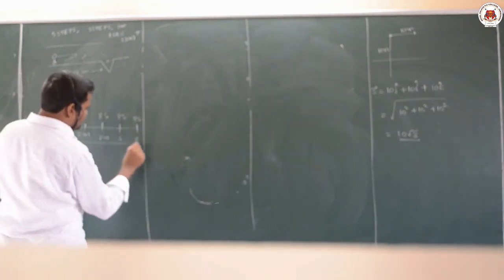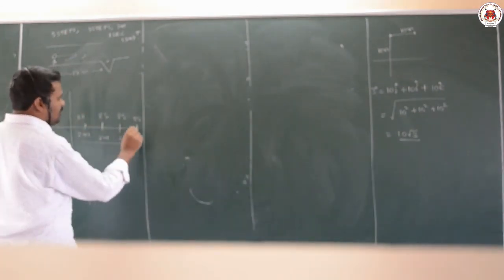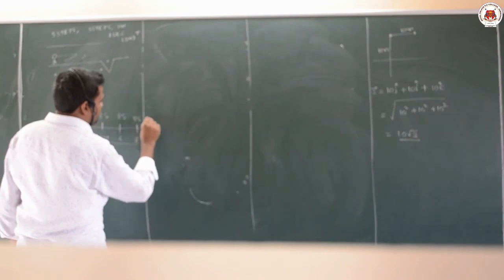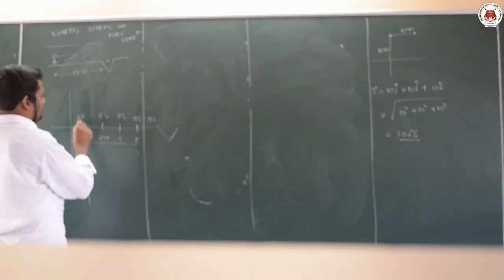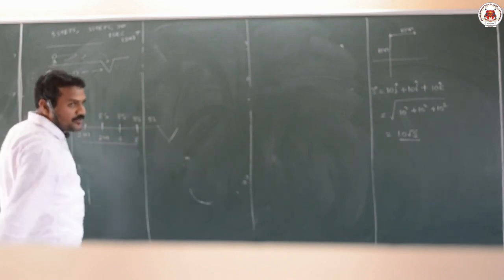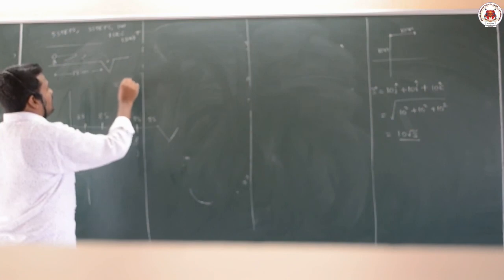Now already he reached 8 meters. Now the pit is just 5 meters away. Next time he will take 5 meters, 5 seconds he will take, then he will fall in the pit. So this is the answer: 8 plus 8 plus 8 plus 5, that is 37 seconds. He falls in 37 seconds.